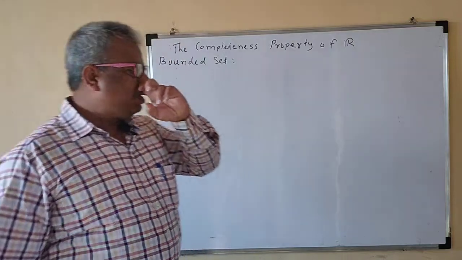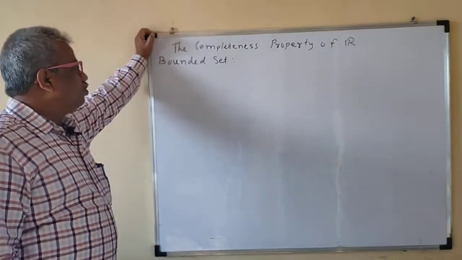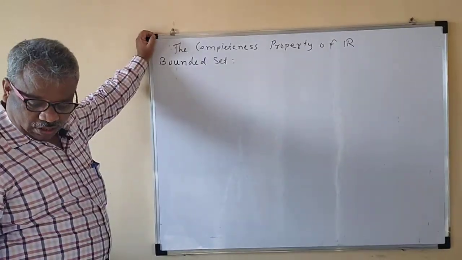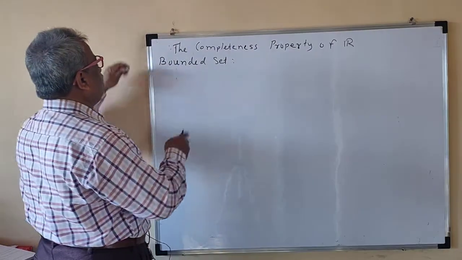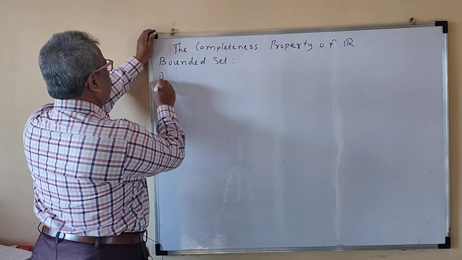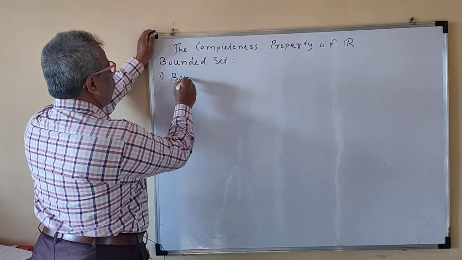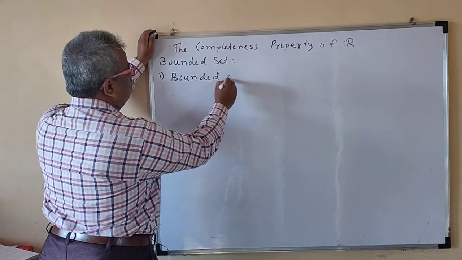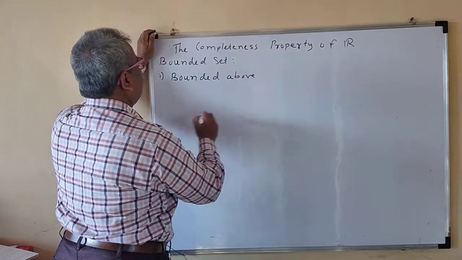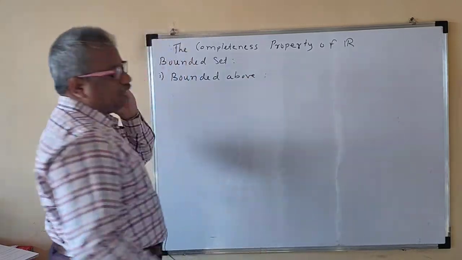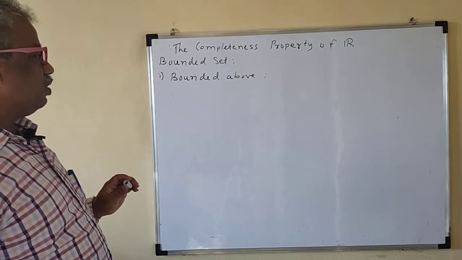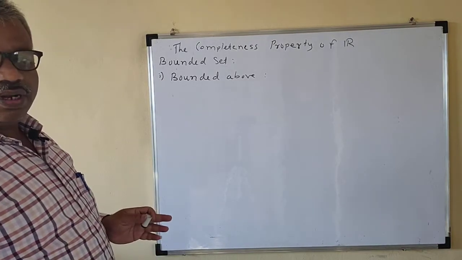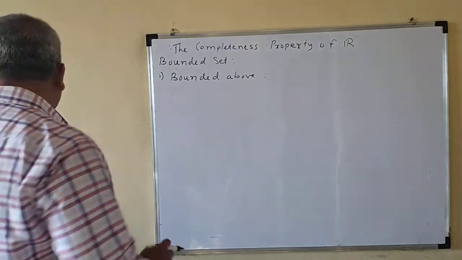Today we will see the completeness property of R. So first we will see bounded set. What do we mean by a bounded set? That we will see. For that we will see first one, bounded above. That means what? When the set is bounded above, when the set is bounded below, that we will see first. If a set is bounded above and bounded below, then your set is a bounded set.